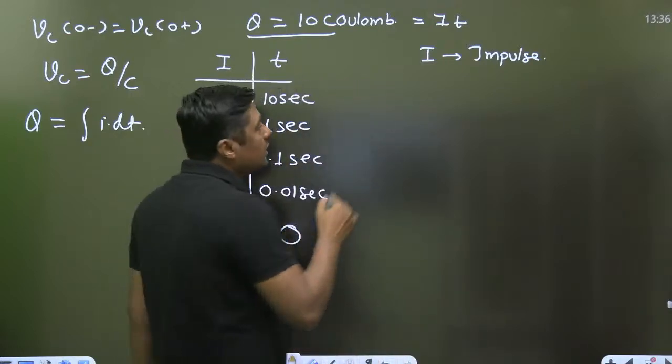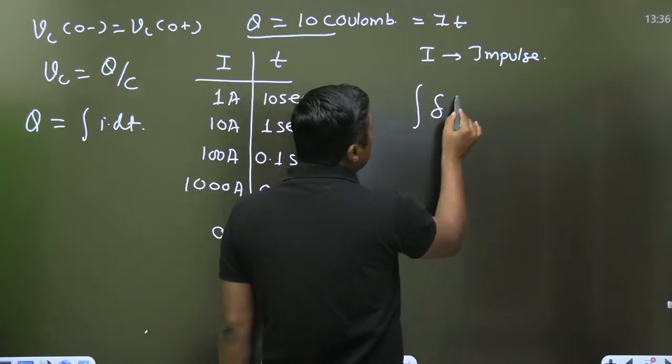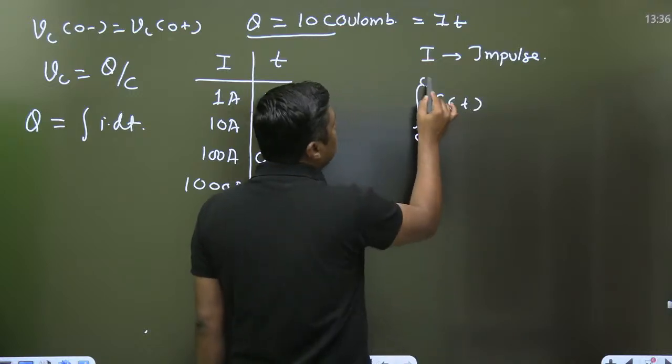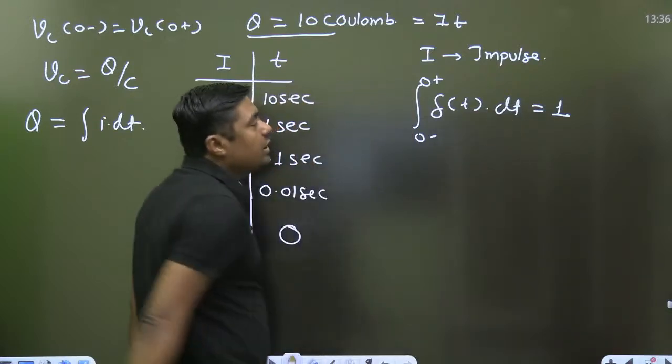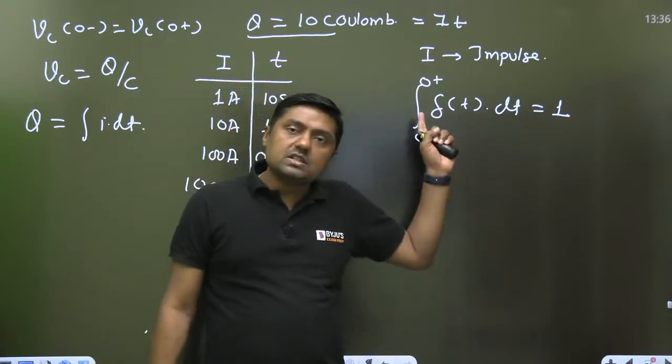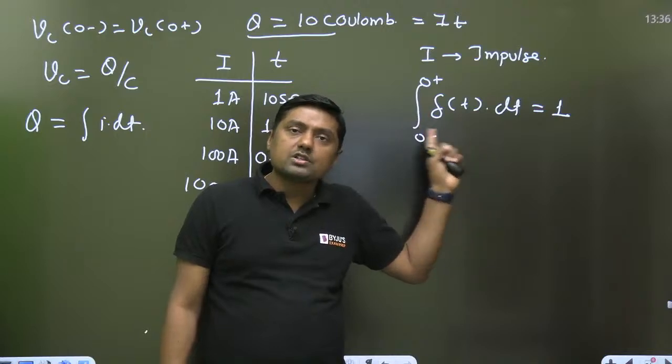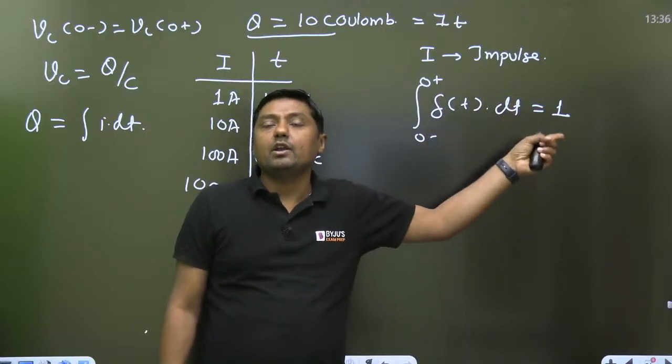Always remember that when I am integrating any impulse function from 0 negative to 0 positive, it will be 1. This is the delta. The integration of the impulsive function in zero interval will give you the finite value.